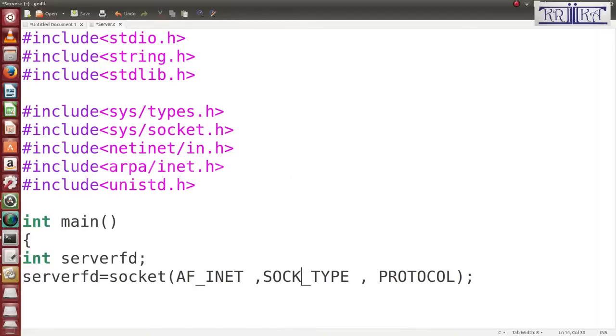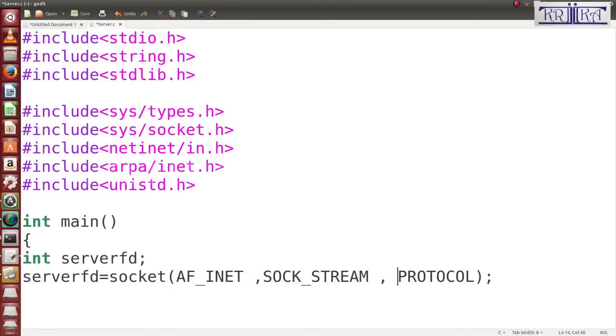Sock type means which type of socket you want to use. Is it a TCP type or UDP type? So I will write SOCK_STREAM. SOCK_STREAM means my socket is a TCP socket. If you are using SOCK_DGRAM, that means my socket is a datagram, or UDP type. But my socket is a TCP type, so I use SOCK_STREAM. Then protocol.